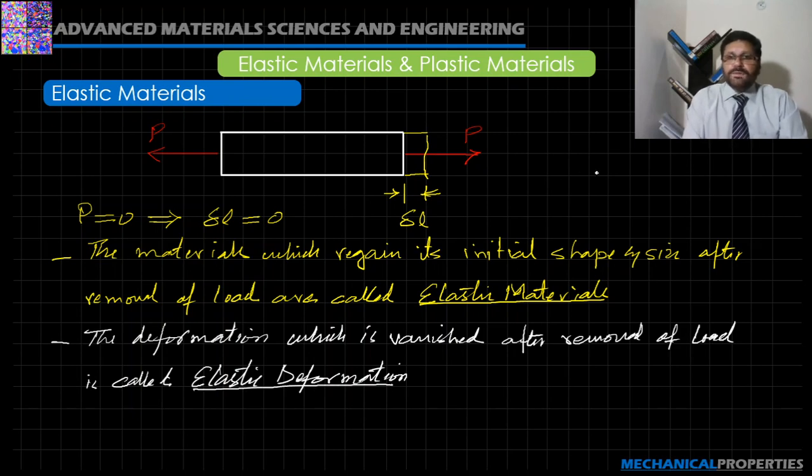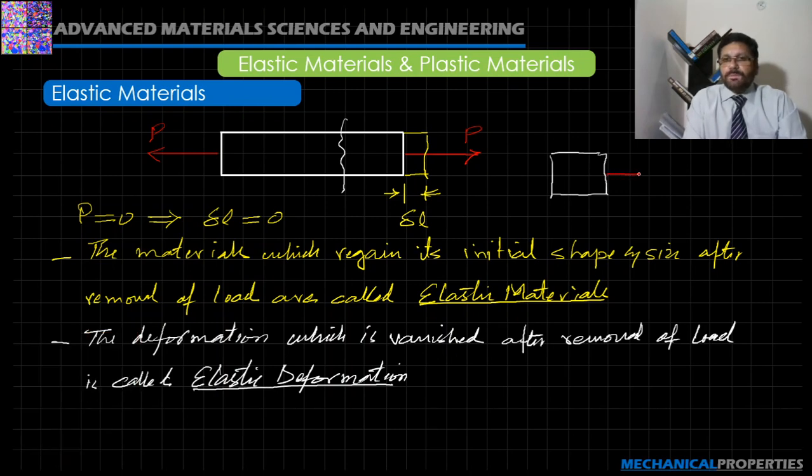Now if we take the example of this specimen, and go for the section method, let's say this is a section of the specimen.